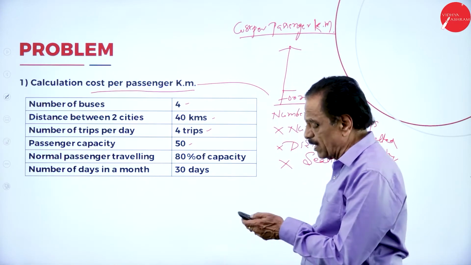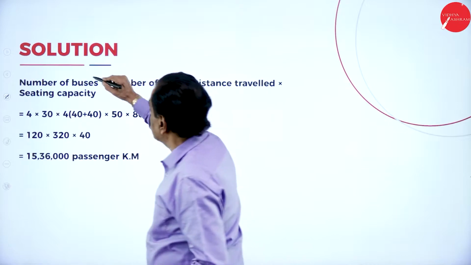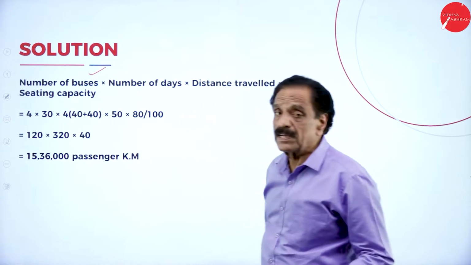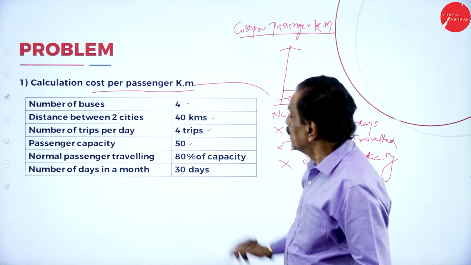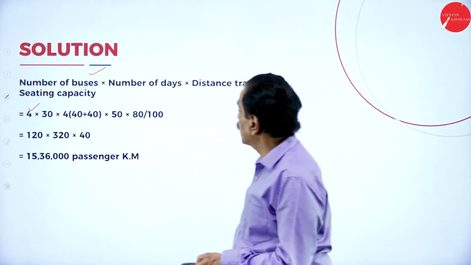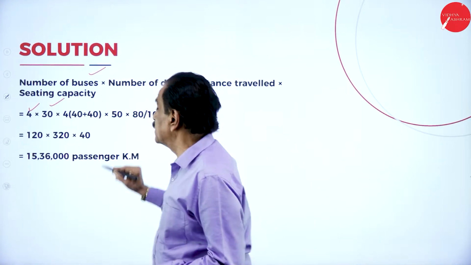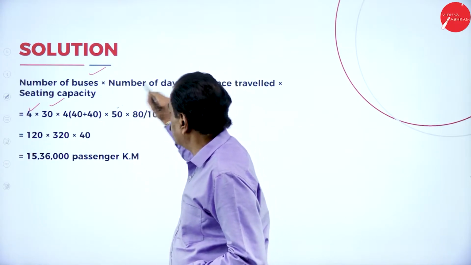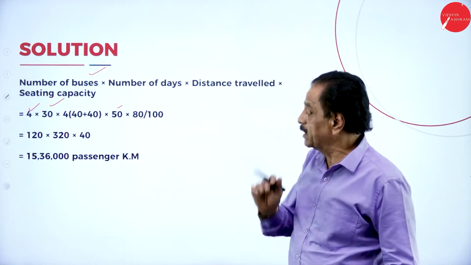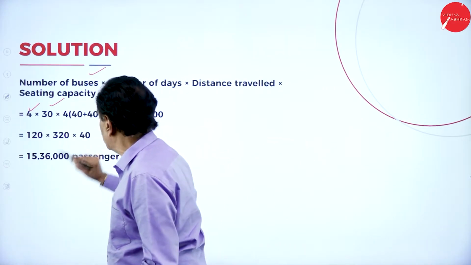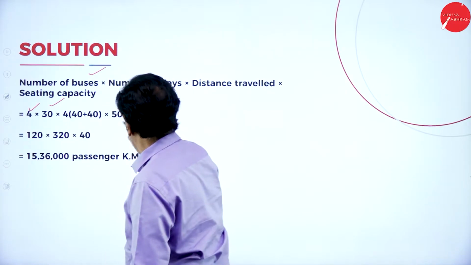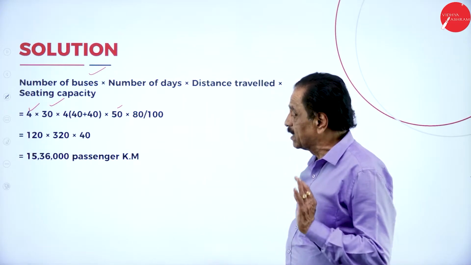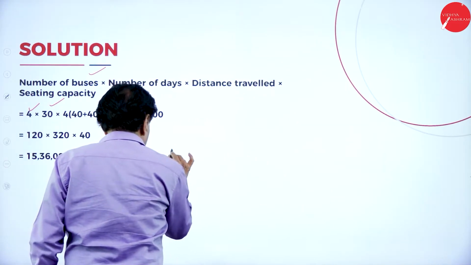You are going to apply now. Number of buses, number of days into distance travel into seating capacity. Here number of buses are 4, number of days 30, distance travel going 40, coming 40, 80 per trip, so into 4, 50%, but 80% only consider. So this is 4 into 30 is 120, this is 80 into 4 is 320, 50% of 80 is 40. If you multiply, you will get 15,36,000 passenger kilometer. So 5 marks.